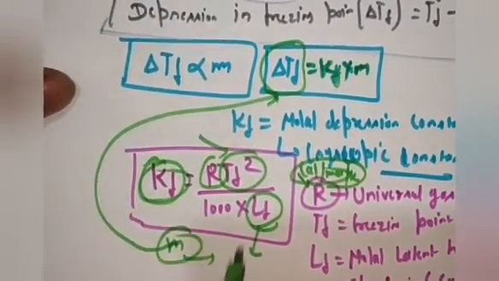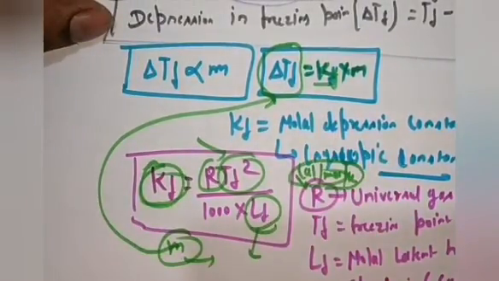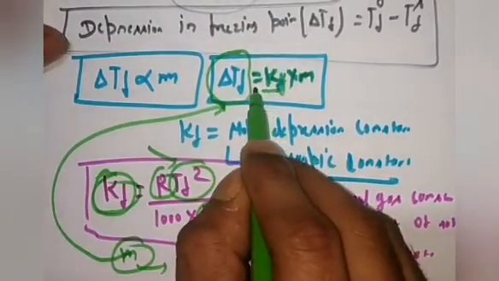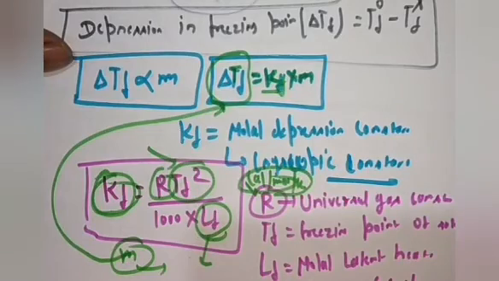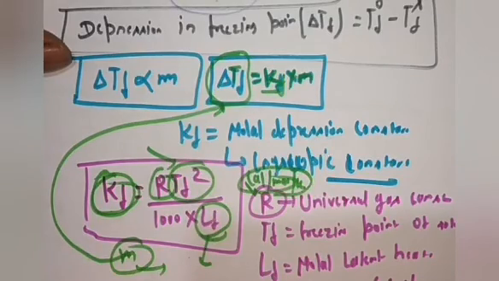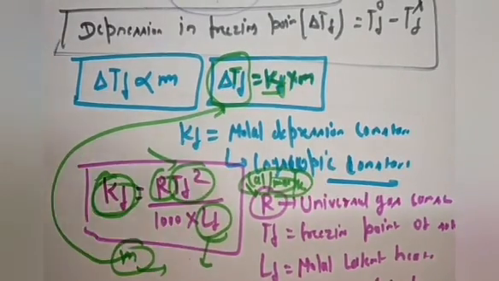Okay, so if you want to define Kf, then you can define the cryoscopic constant as the depression in freezing point of a solution after addition of 1 mole of solute in 1 kg of solvent. Just understand one thing, if you prepare a 1 molal solution, then the amount by which the temperature decreases after addition of solute in the pure solvent, that depression in temperature is called the cryoscopic constant. So this is the same definition which I discussed for the molal depression constant.